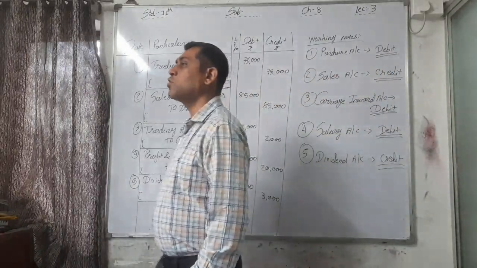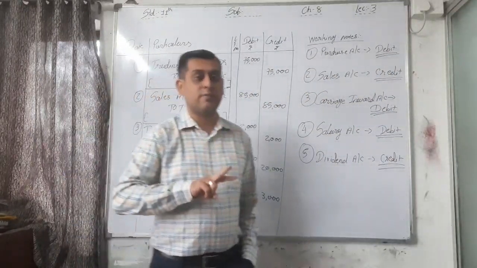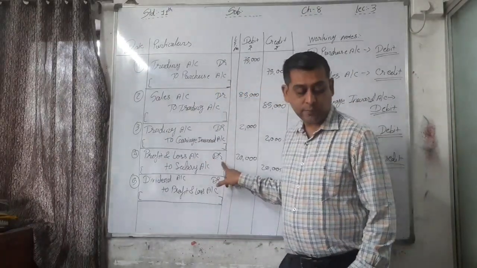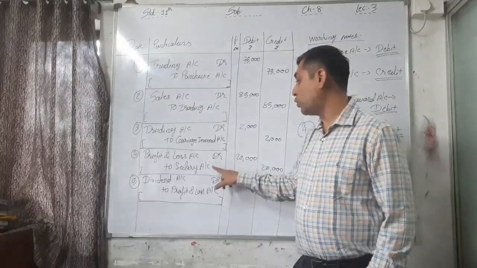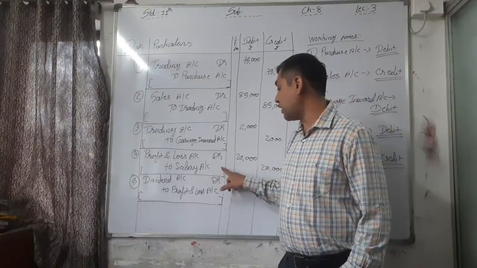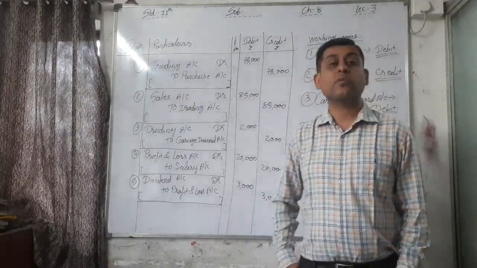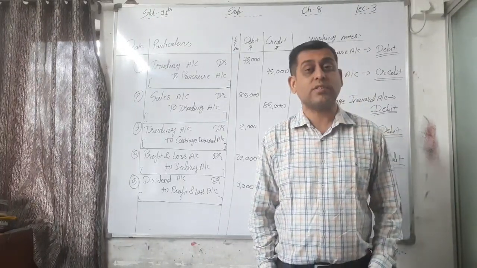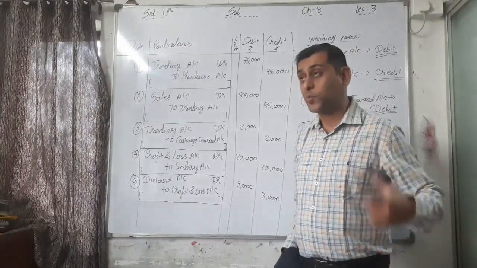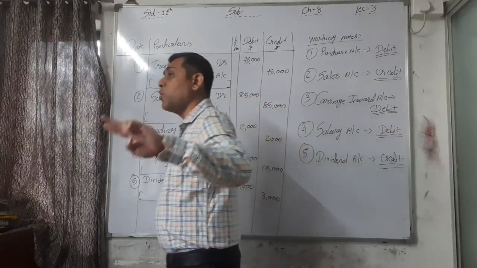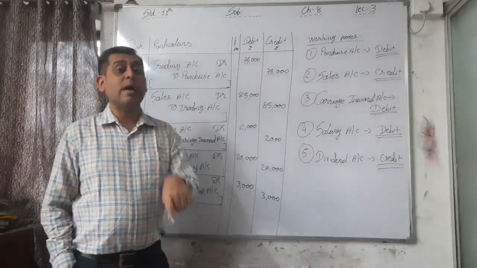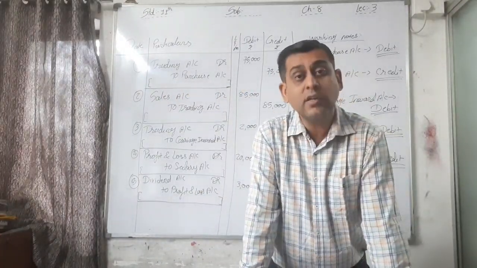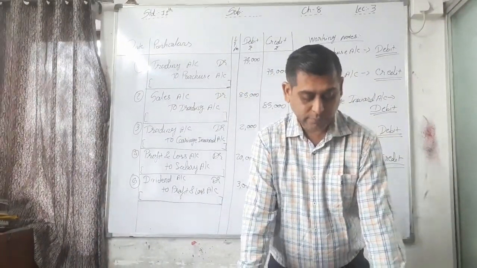And expense has which balance? Debit balance. So we have to credit it. So the entry for this is profit and loss account debit 1000 to interest expense account 1000, because interest expense is a debit balance. Now we have to credit it and debit profit and loss account. Okay, it's a transfer. See, write down the journal entry.